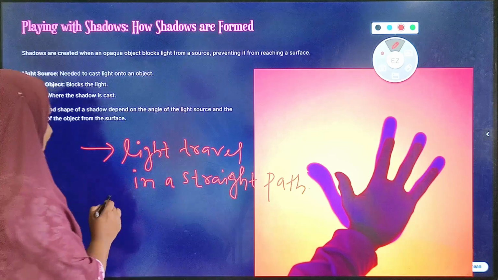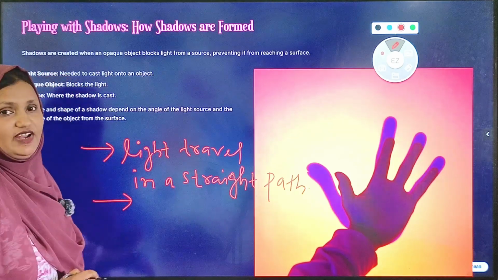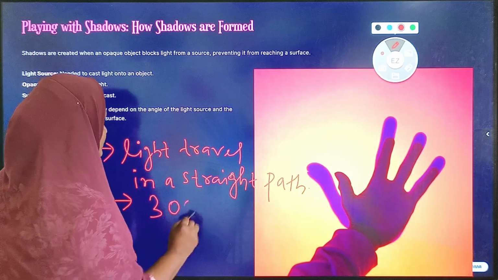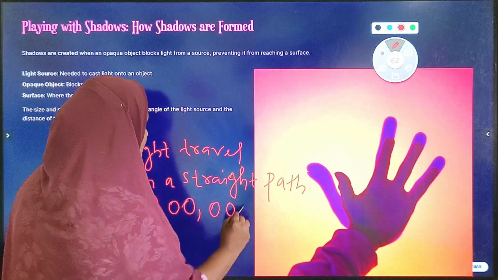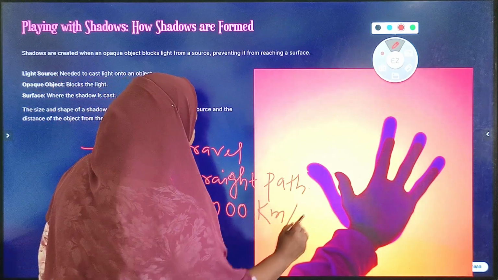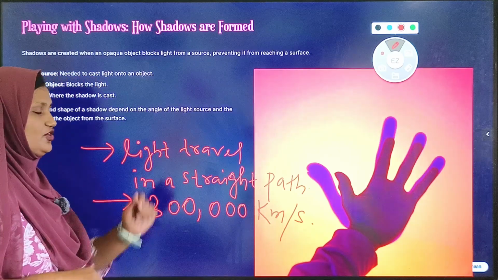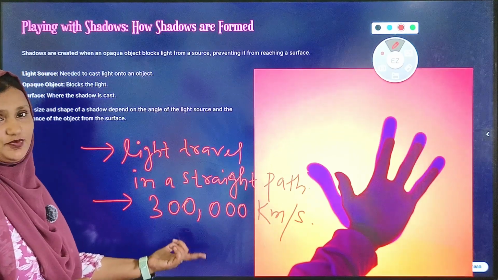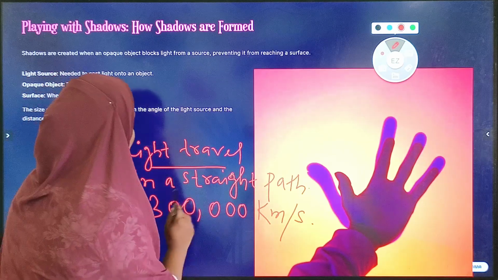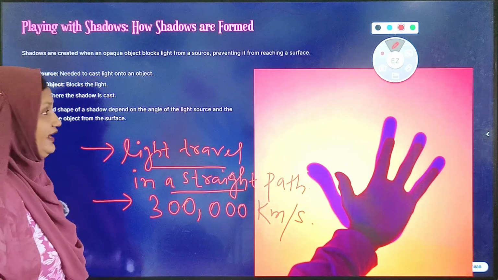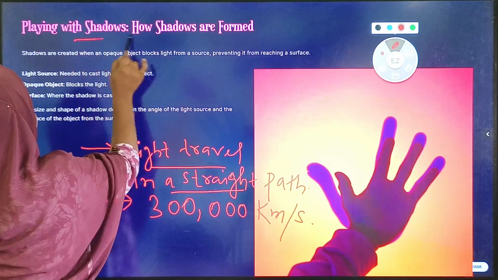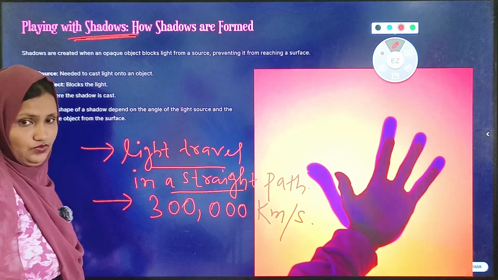Okay, and do you know what is the speed of light in the air? The speed of light in the air is 3 lakh kilometers per second. This is the speed of light in the air. Okay, so this is the first property of light: light travels in a straight path. And the second property of light is that light makes shadows.